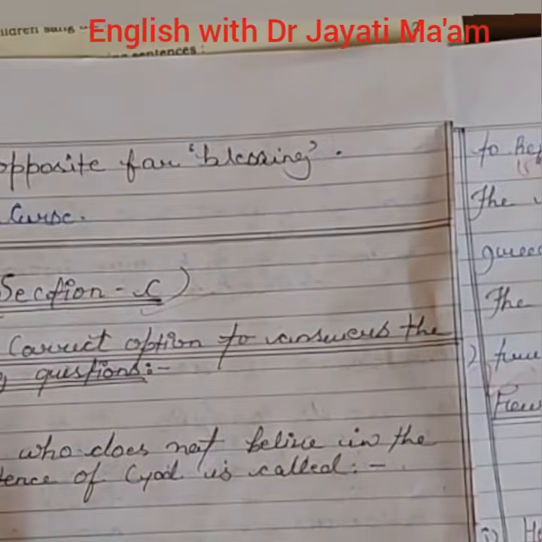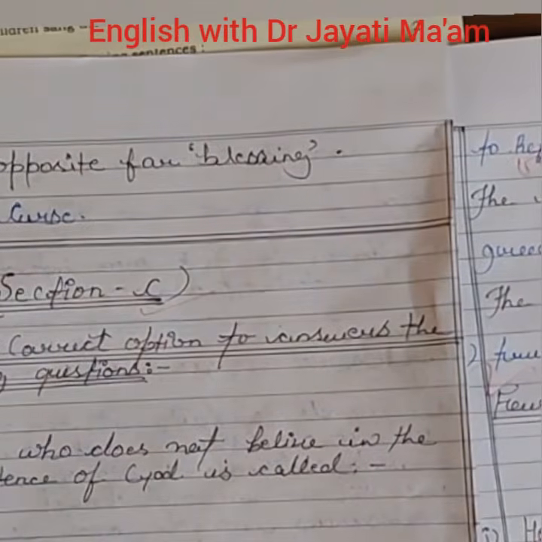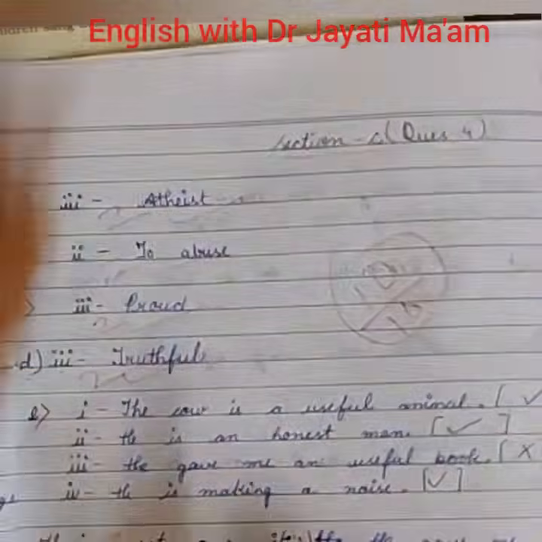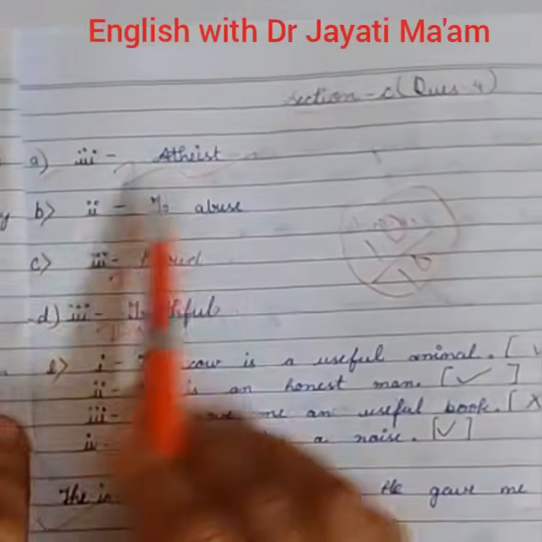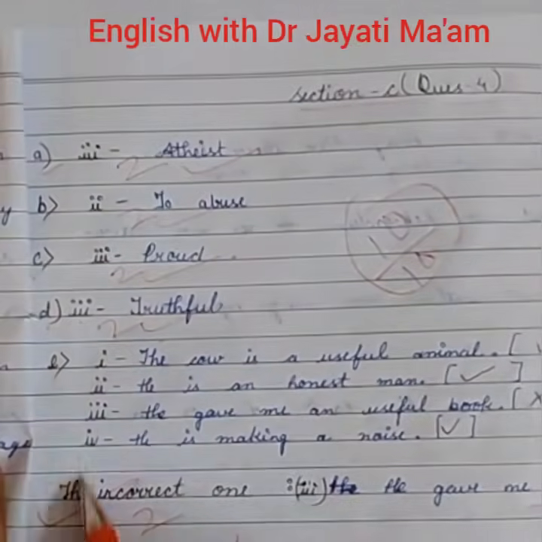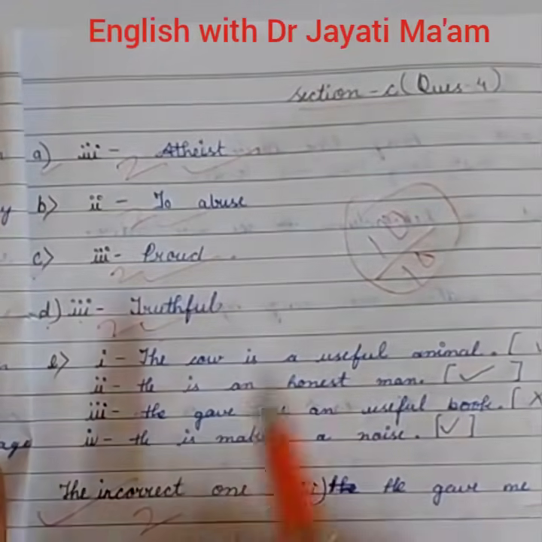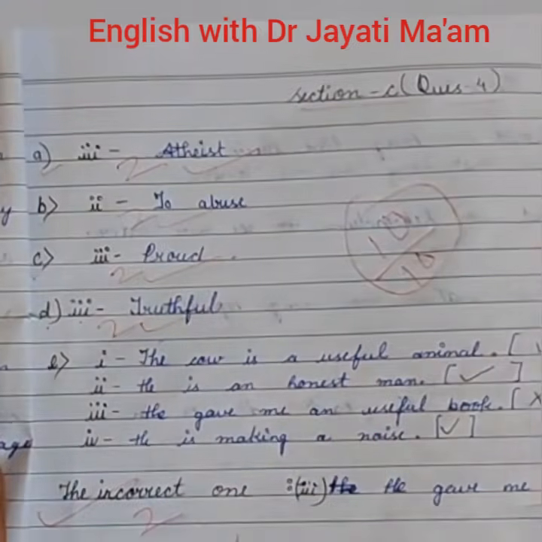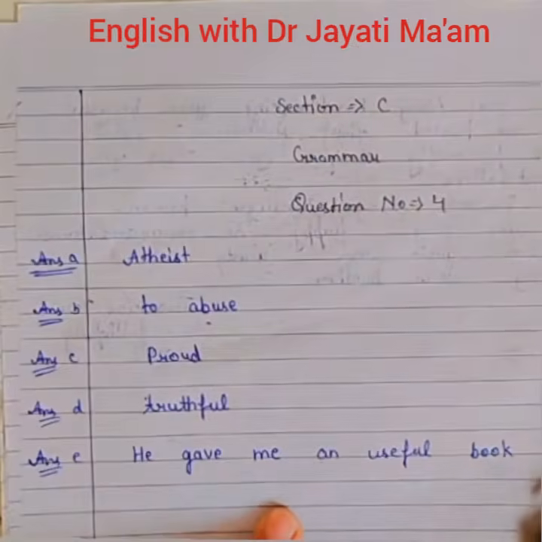Okay, so it's a good effort done by the student, but I think the writing style is too lengthy. It will not save time. So I recommend all the students to write like this. Okay, like this: question number, option number, option. So this is the appropriate and suitable writing style to write such type of answers. Okay, so another copy is here.